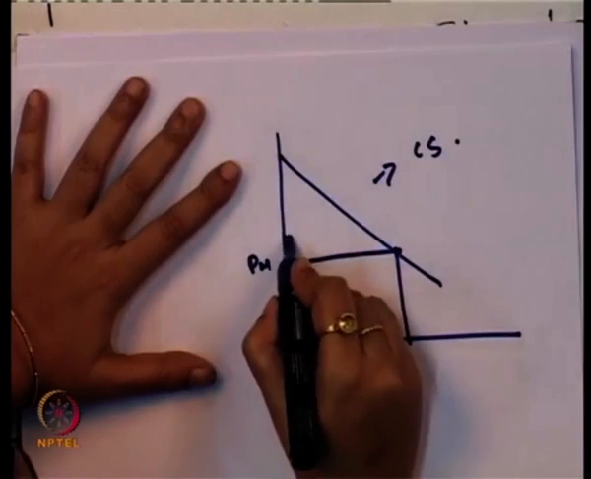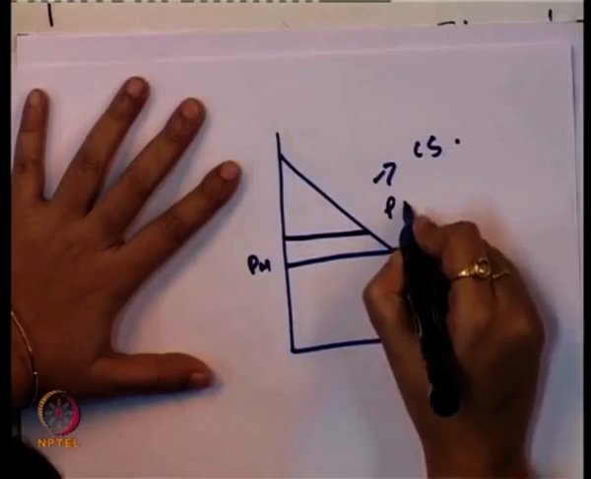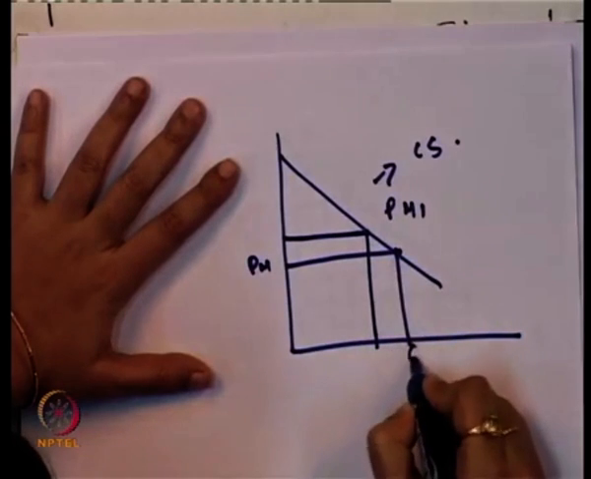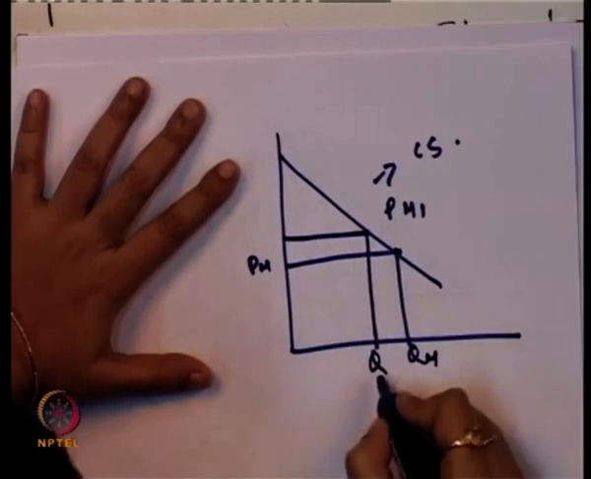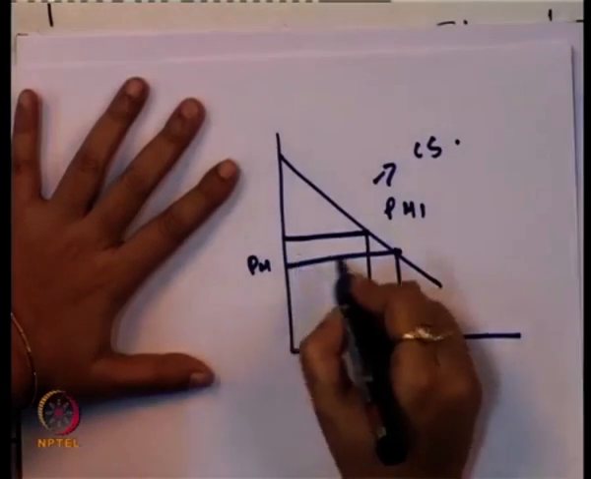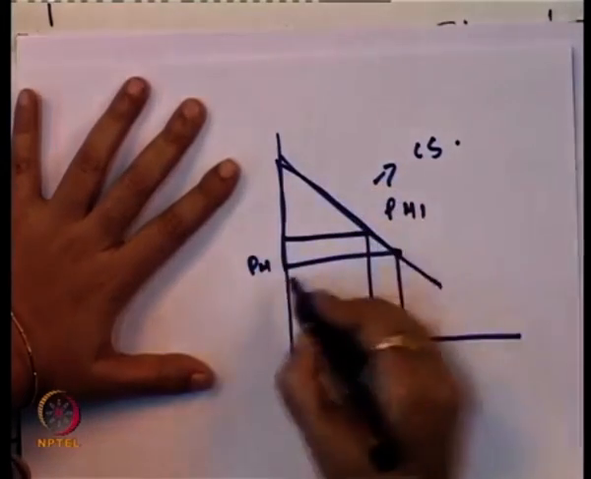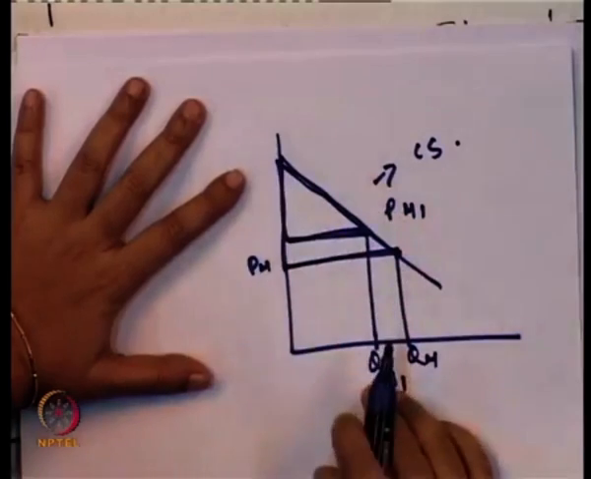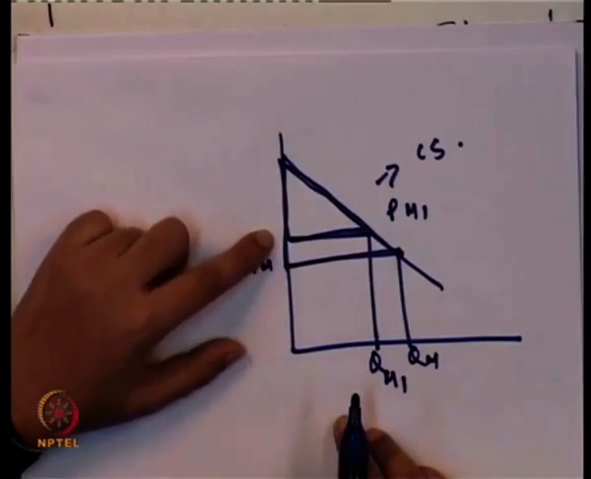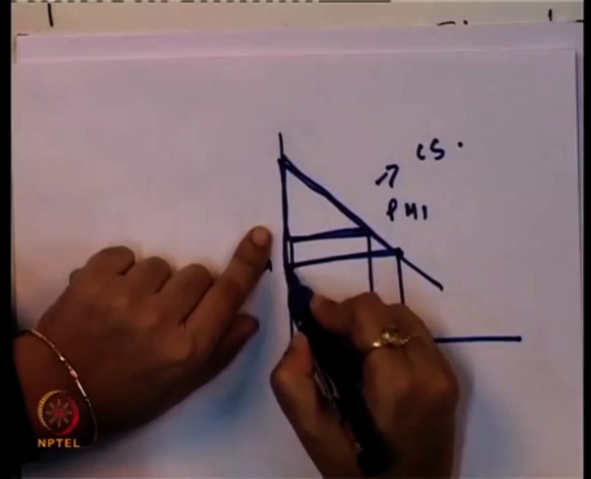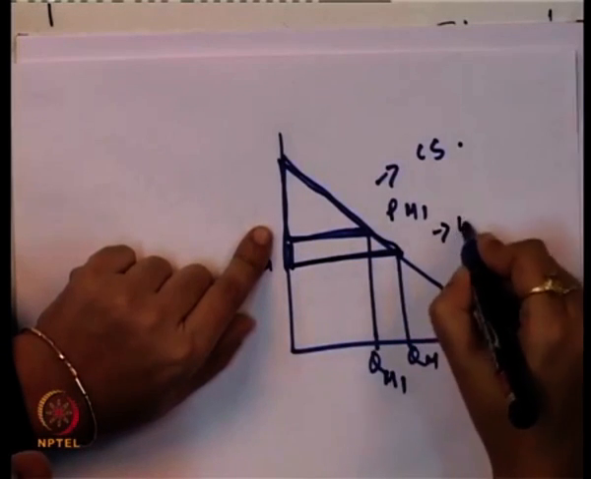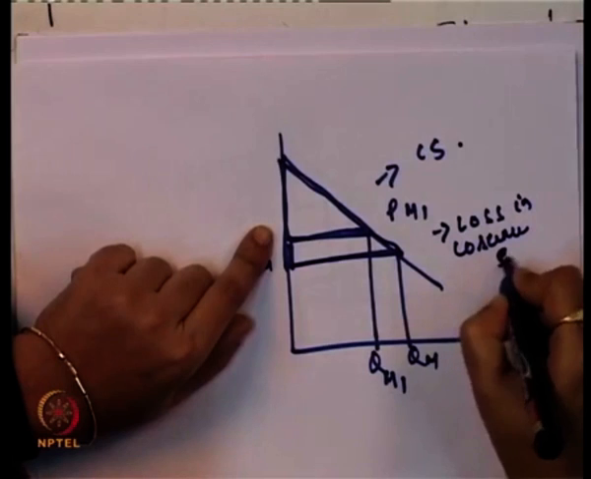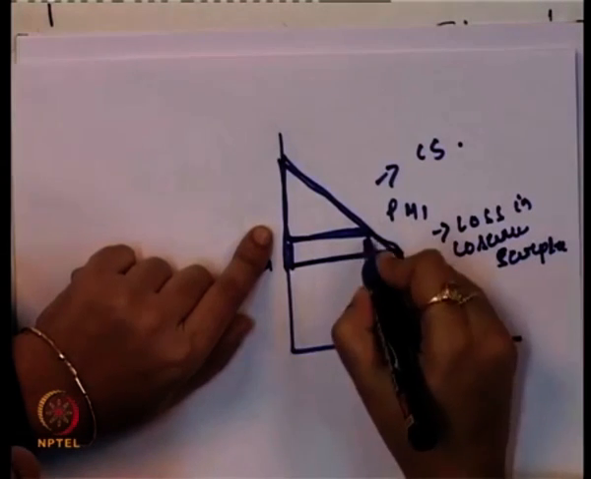Now, suppose the market price has increased from PM to PM1. With this, the quantity demanded in the market will be QM1. Earlier the consumer surplus was this much. With the increase in the market price from PM to PM1, the consumer surplus is now the small triangle. So, this area is the loss in the consumer surplus due to the increase in the price. This loss in the consumer surplus has two parts.